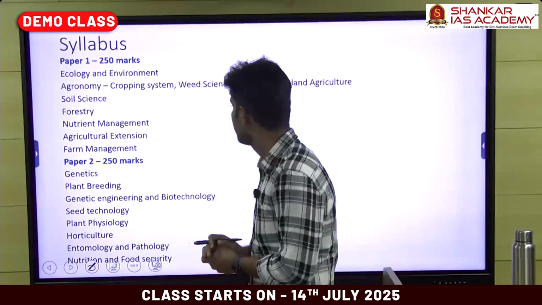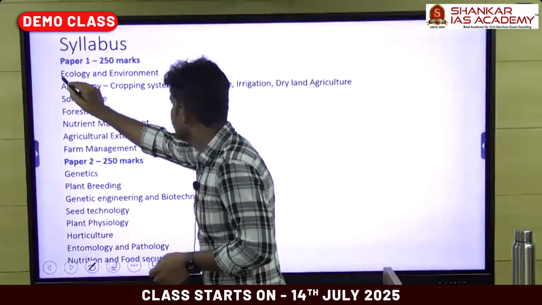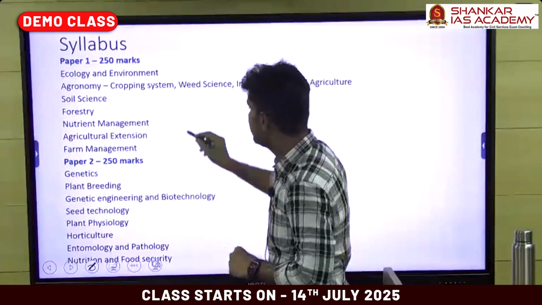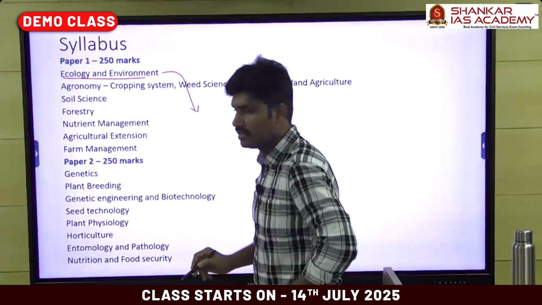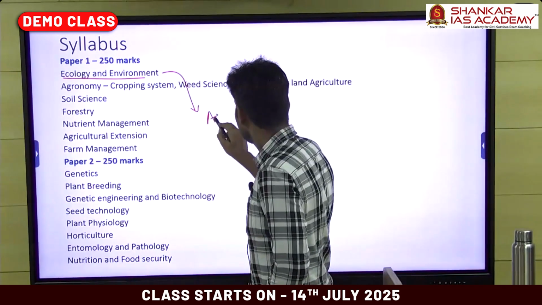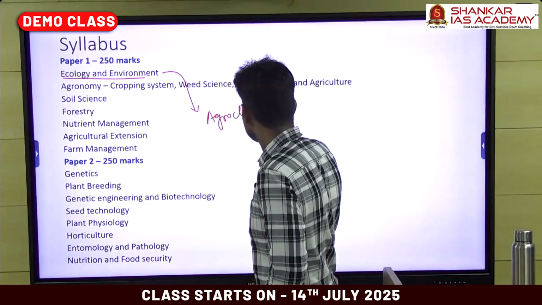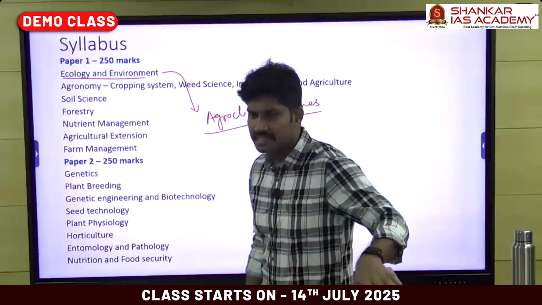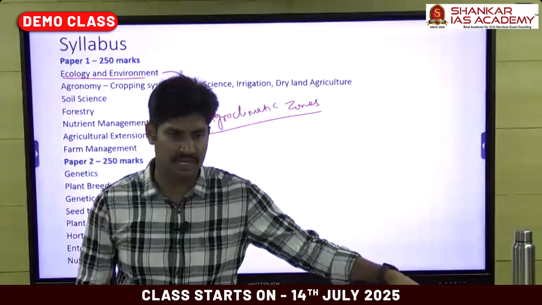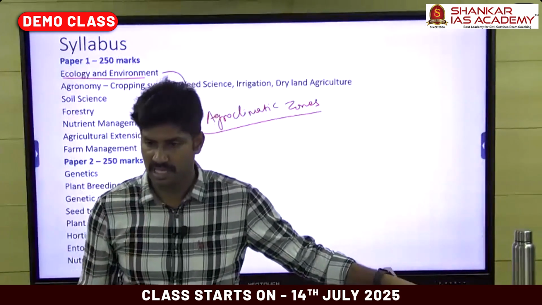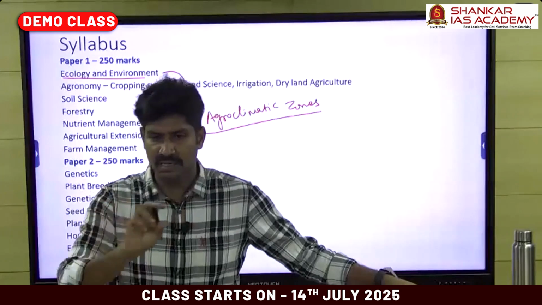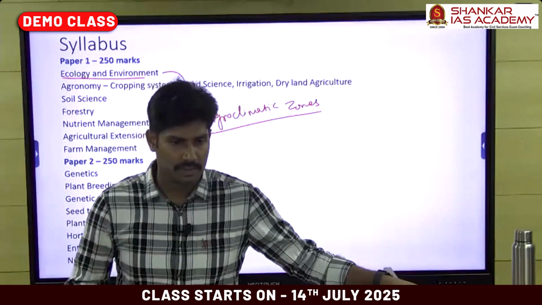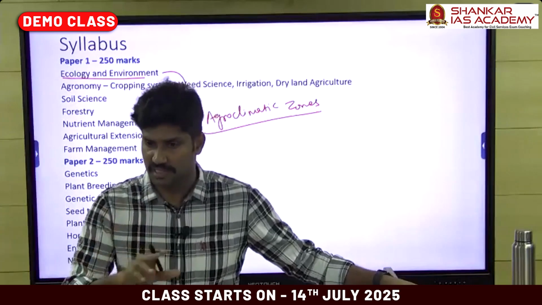In our syllabus, in the ecology and environment science area, there is one syllabus topic called agroclimatic zones: cropping patterns in different agroclimatic zones in the country. This is a syllabus topic; they have given it in the syllabus. The same topic you study in geography also, GS geography.